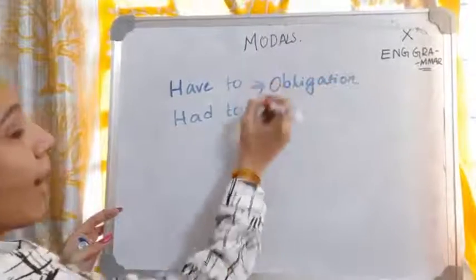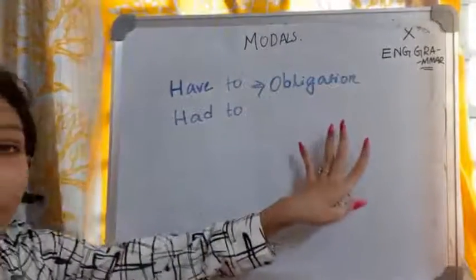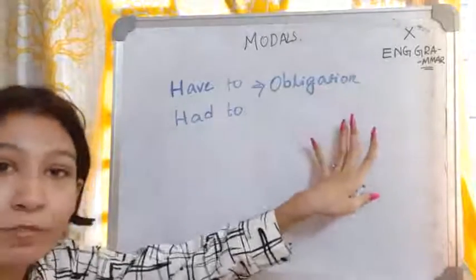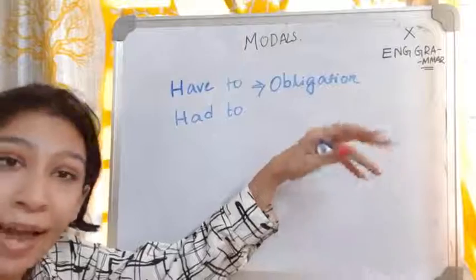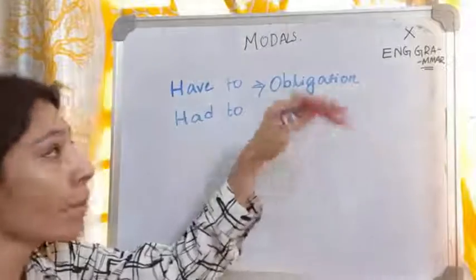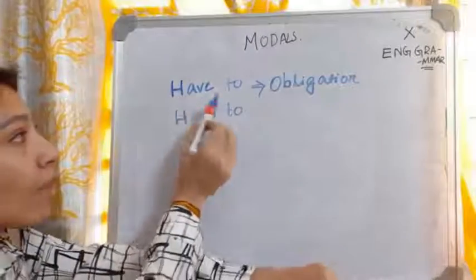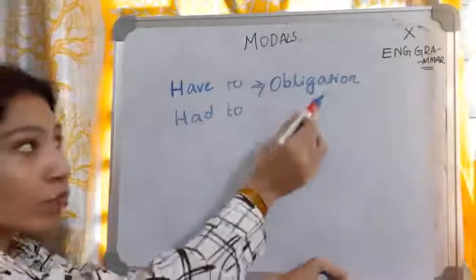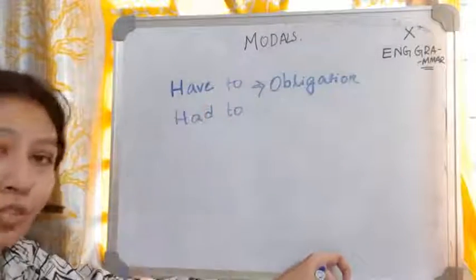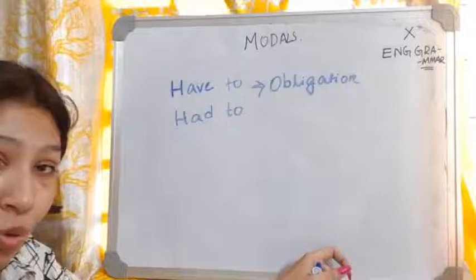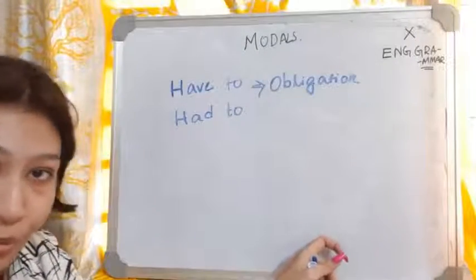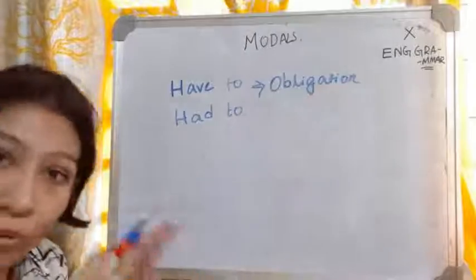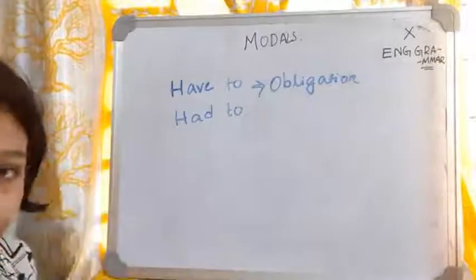So as we know, when I was explaining about must, I told you numerous times that when someone has to do something, in that condition we use must. Okay, so when someone has to do something, that means obligation, and in the obligation sense we also use have to. So you must consult a doctor, you have to consult a doctor. In obligation, both must and have to come.